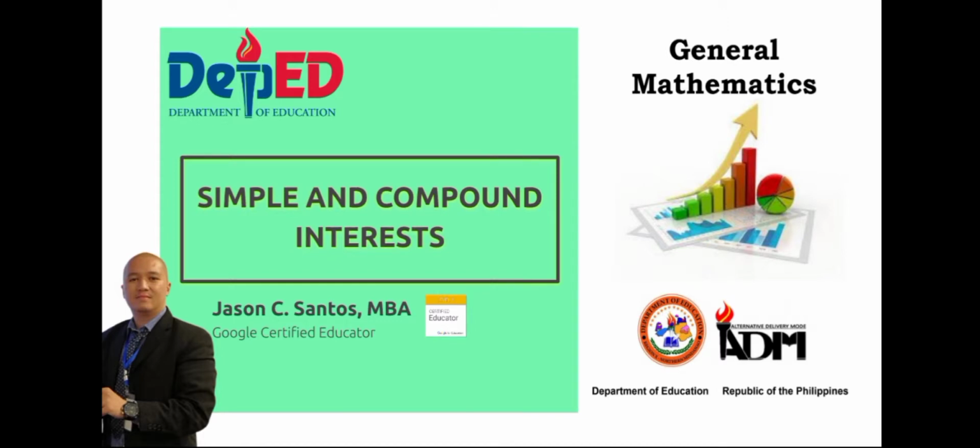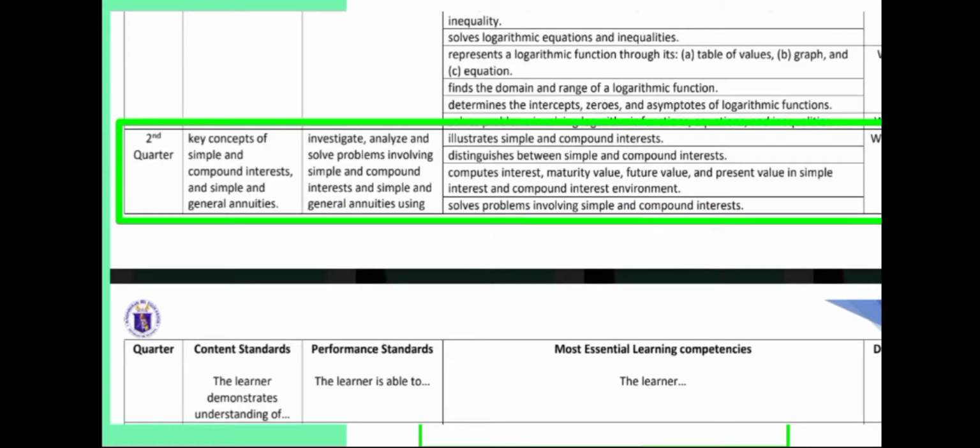We are now on simple and compound interests. This is a part of the most essential learning competencies in the second quarter, where we delve into the topic of compound interest, simple, and general annuities.